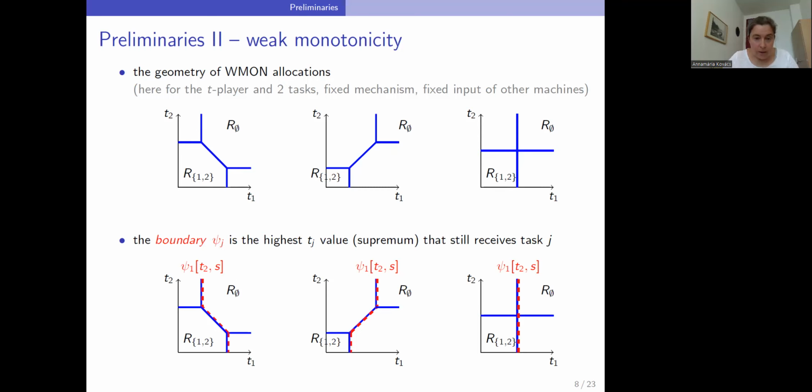Here you can see these boundary values, or the boundary value between getting or losing the task 1 for this machine, by a red broken line. Here you can see how it depends on the input t2 because the rest of the input is here fixed. So this is the boundary.